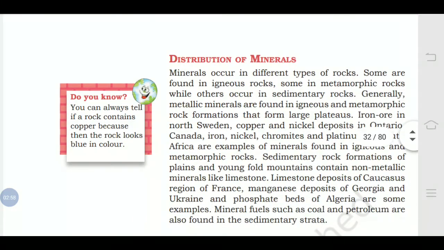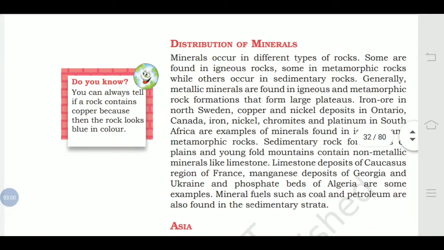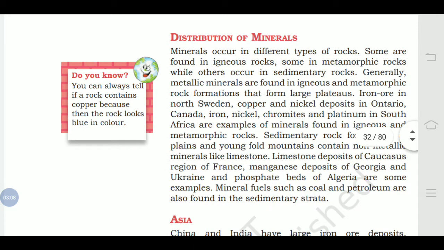So today we are going to cover this topic, that is distribution of minerals. See the left hand side, that is the do you know box. You can always tell if a rock contains copper because then the rock looks blue in color. So if any rock looks blue in color, it means it contains copper.